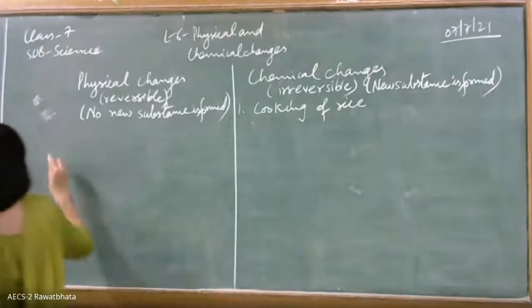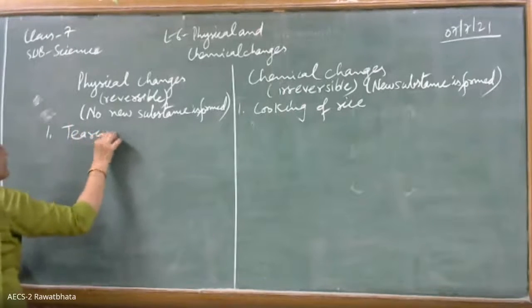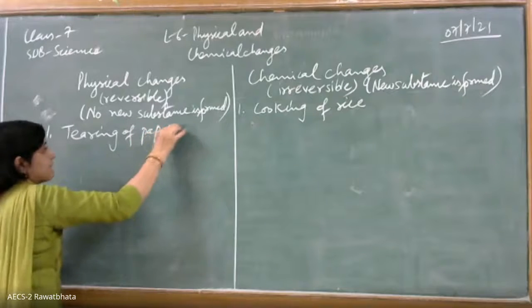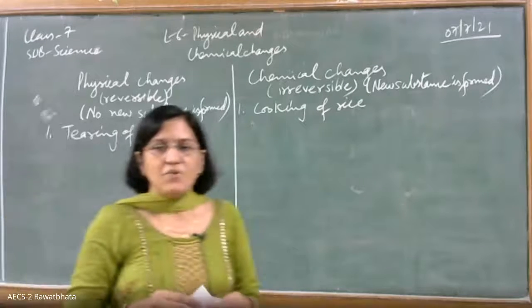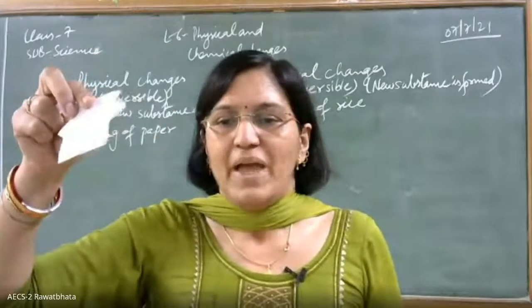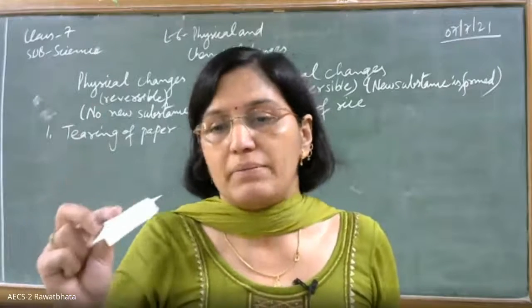In this, the first example we are going to quote is tearing of paper. What if I hold this paper on a flame and I burn it? Burning of paper. Ma'am, chemical change. Yes, because we obtain ash.